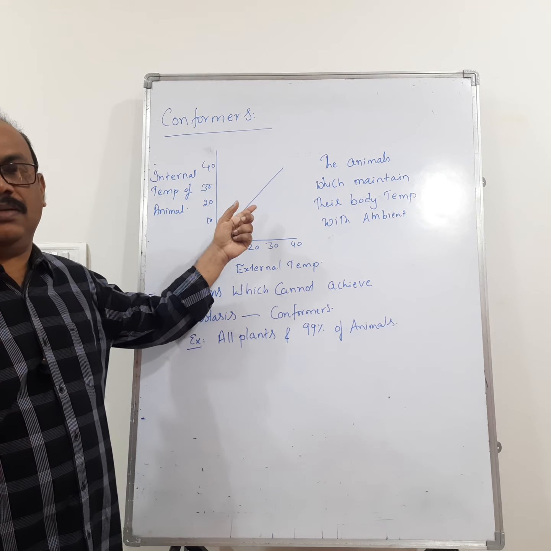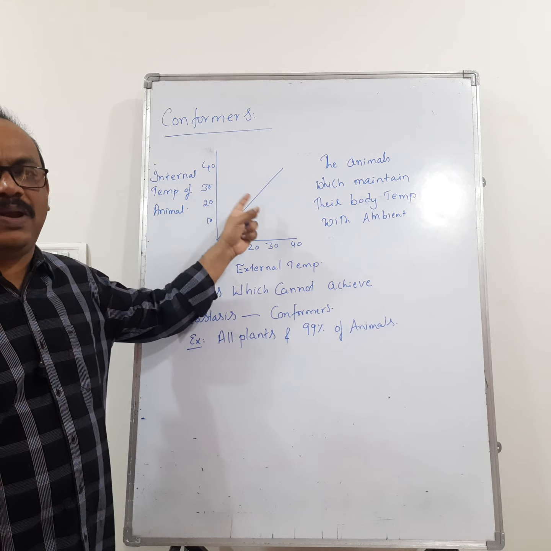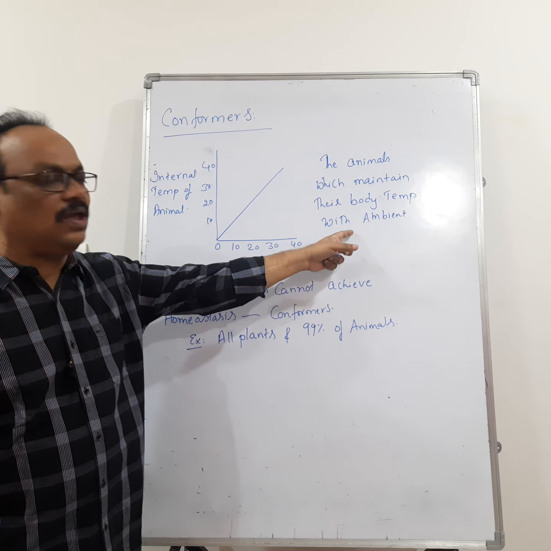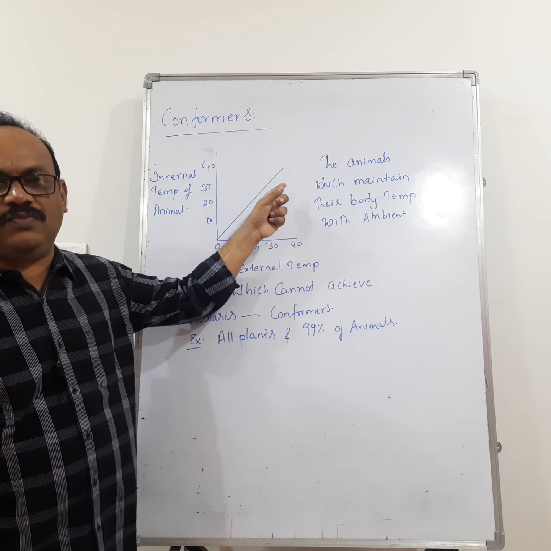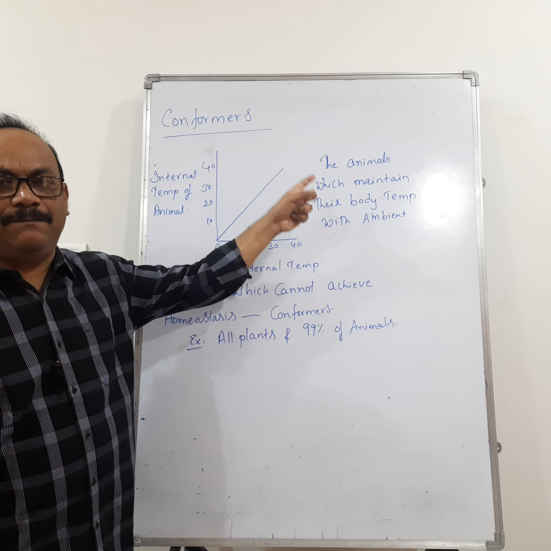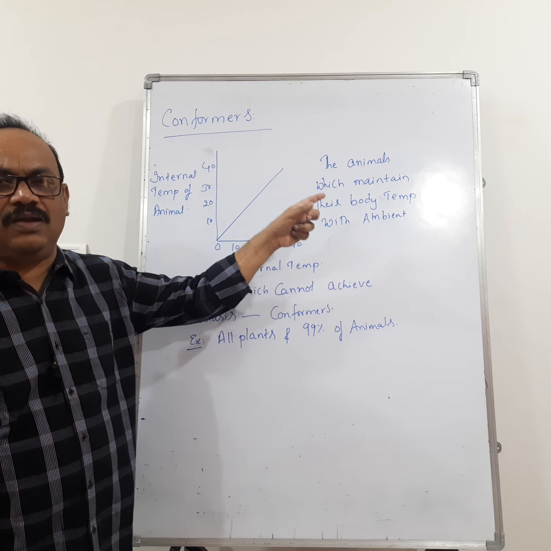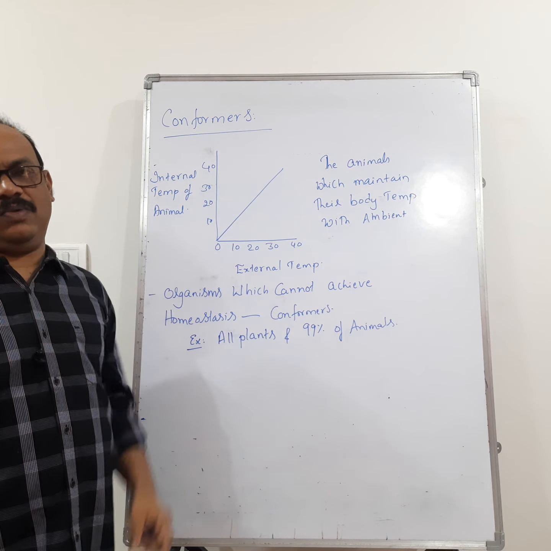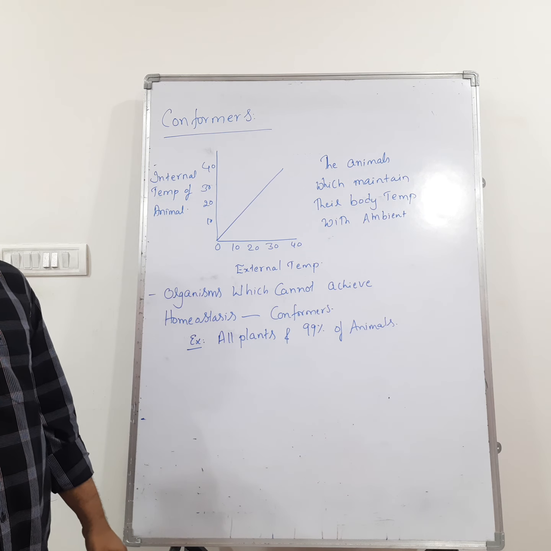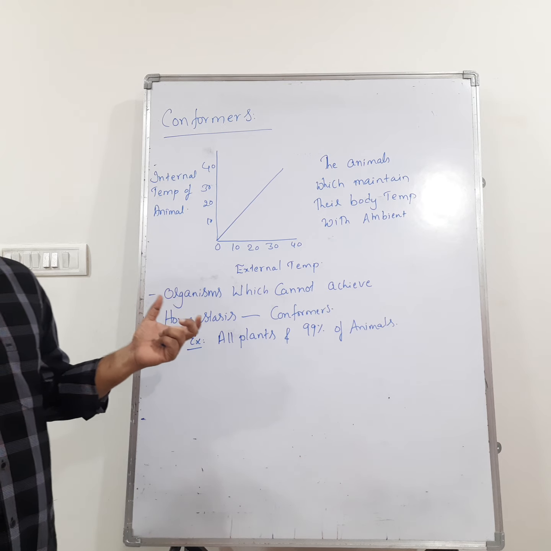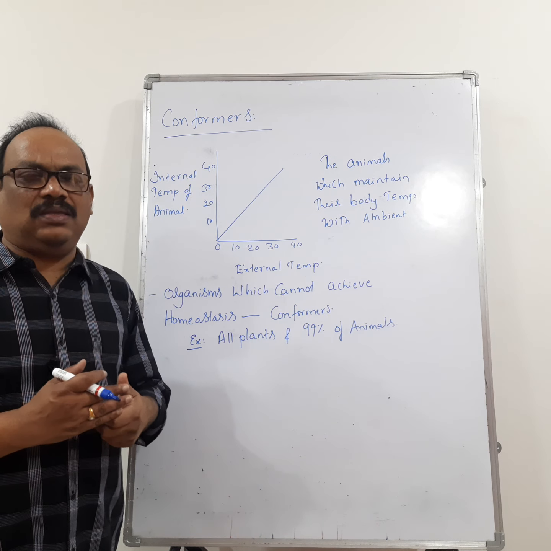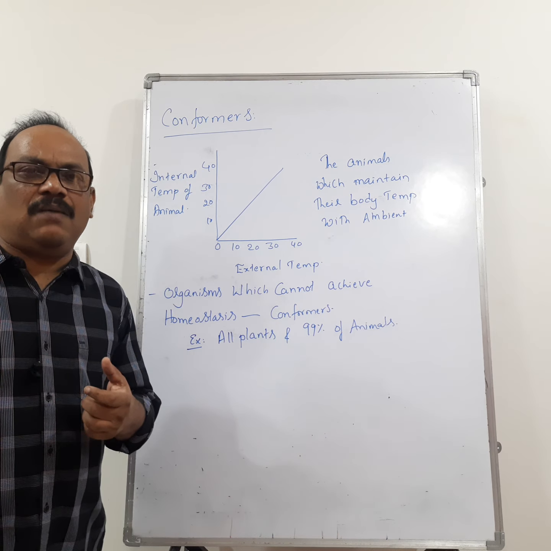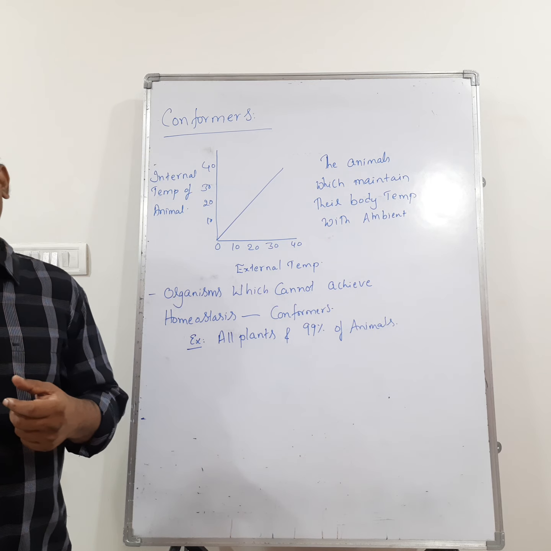The body temperature of the organism depends upon the external environment. That means the body temperature of the organism depends upon the temperature present in the external environment. Then we call that thermoconformers. Remember that. Thermoconformers means what? Nothing but the animals which maintain their body temperature depending upon their surrounding environment.